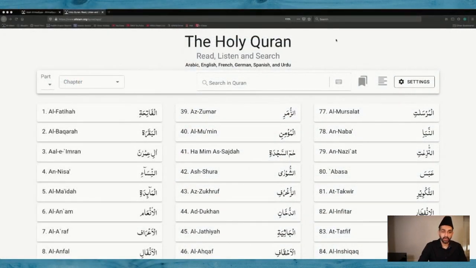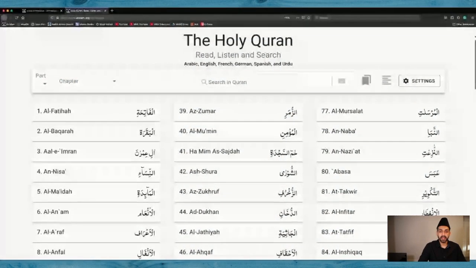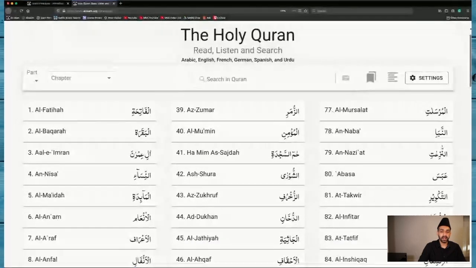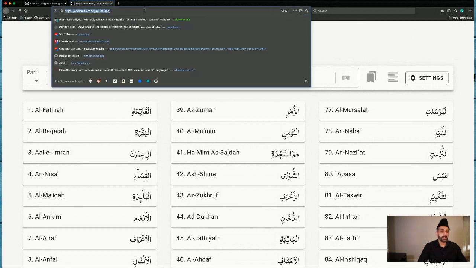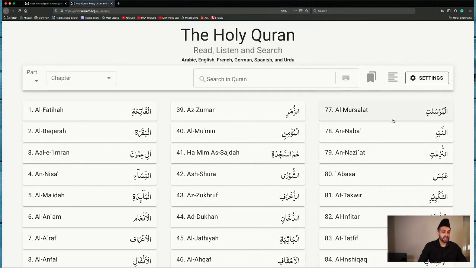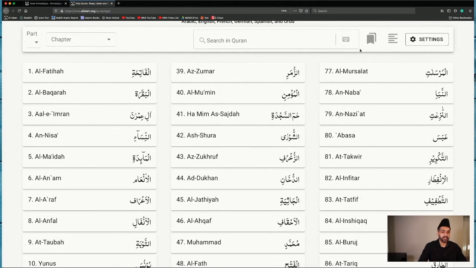Wanted to talk today about this new feature that is available on alislam.org. In fact, it's something that is going to be added to the alislam.org website, and right now you can access this by going to ReadQuran.APP, or you can access it by going to alislam.org/Quran/app. So this is a brand new addition, a Quran search engine that is now available.